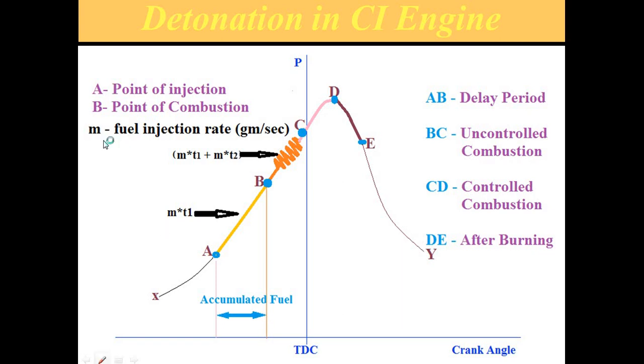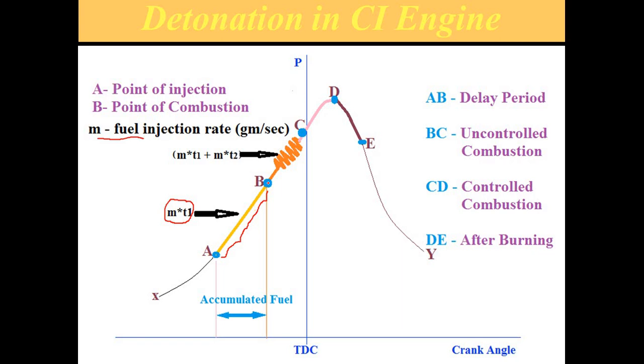Assume the fuel injection rate is m per second, and the time lag related to the ignition lag is T1. Then the amount of mass injected during this period is m into T1. During this period only fuel is injected, combustion is not started.